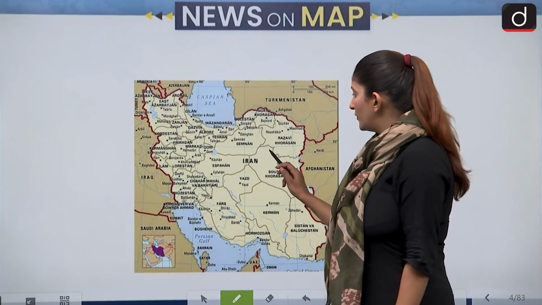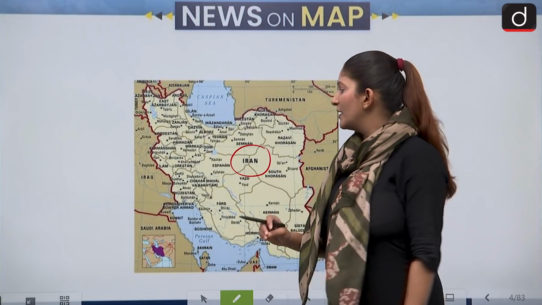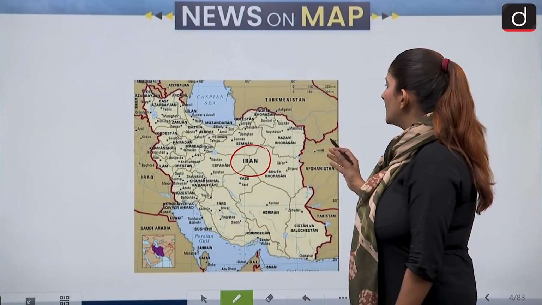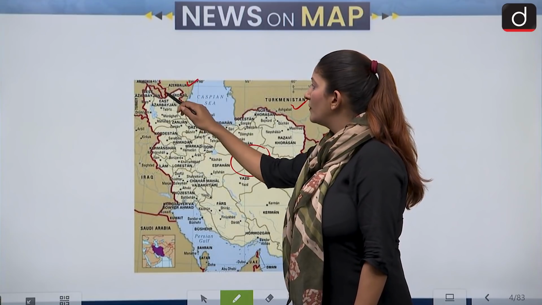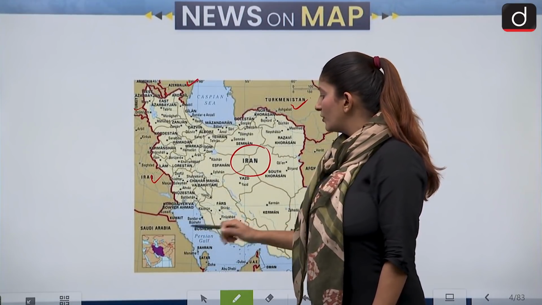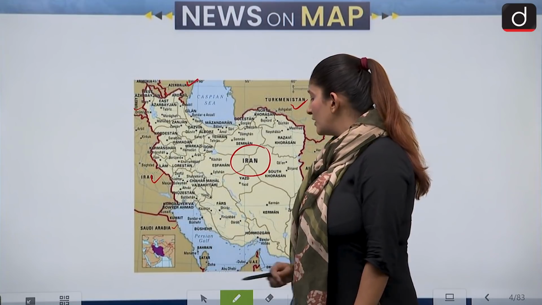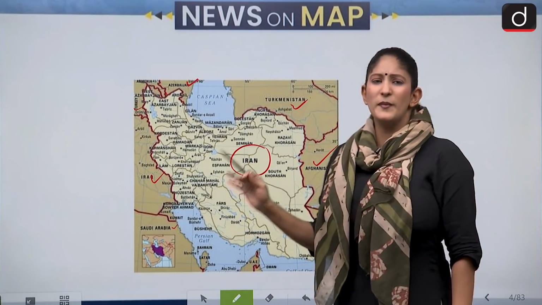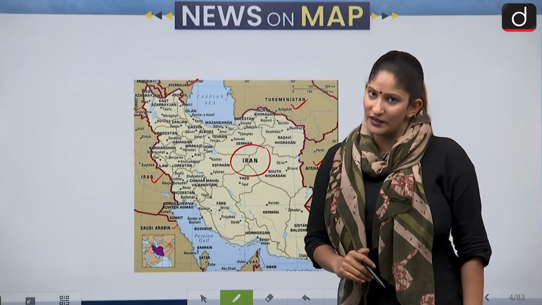So Iran is a country in basically the West Asia, in the Middle East, and it is a country that is very close to the Middle East, of course. But you see, it has a border with Turkmenistan, Azerbaijan, Armenia, then we have Iraq, Turkey, and of course, if we talk about the maritime border, it shares a maritime border with Kuwait and also Saudi Arabia. Then we have Qatar as well, and Pakistan, Afghanistan, so many countries are there. So you see, with respect to land boundaries, we also have the boundaries with the sea.